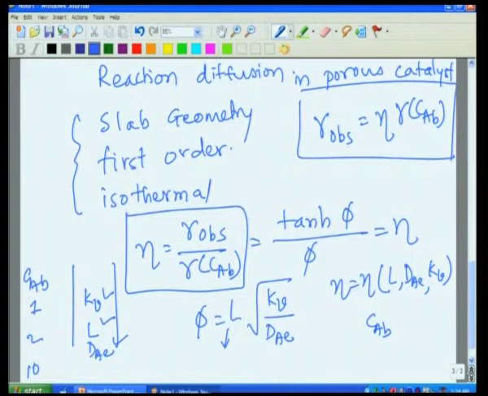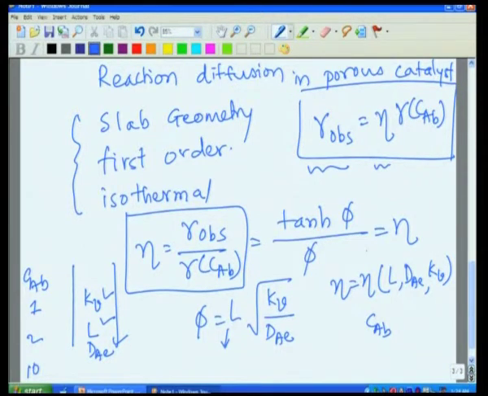Now, if you look back, R observed is eta into R of CAB. This tells us that to know R observed, I know my bulk concentration and kinetics, I need to know my eta.